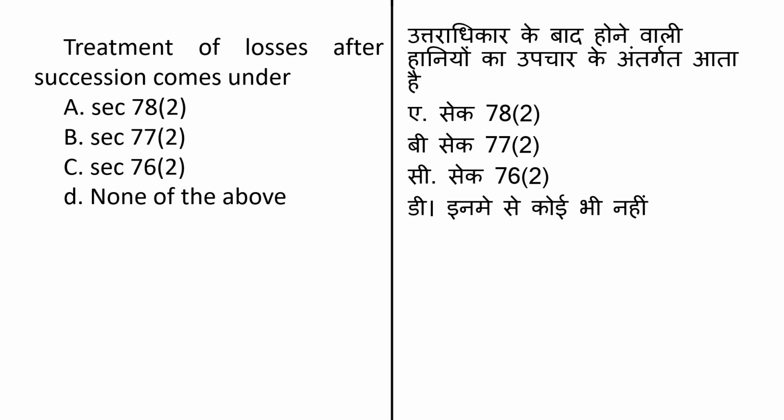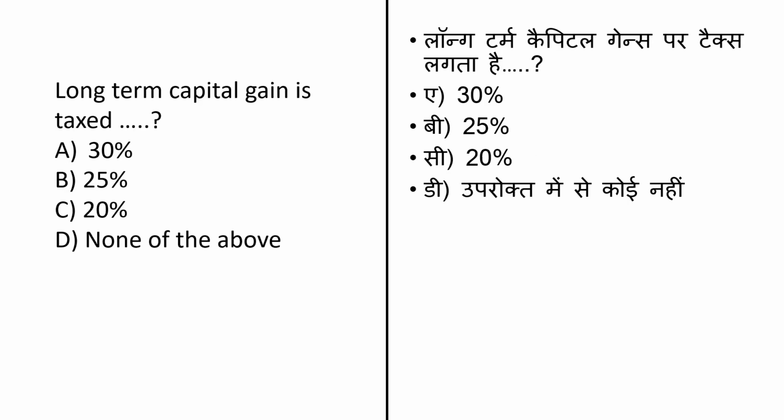Section 78 of Income Tax Act, set off of loss in case of a change in the constitution of the firm or a succession, amended or updated as noted on the section 78 of the Income Tax Act 1961 as amended by the Finance Act 2020 and the Income Tax Rule 1962. That means the answer here for this question will be option number A, that is section 78 clause 2.